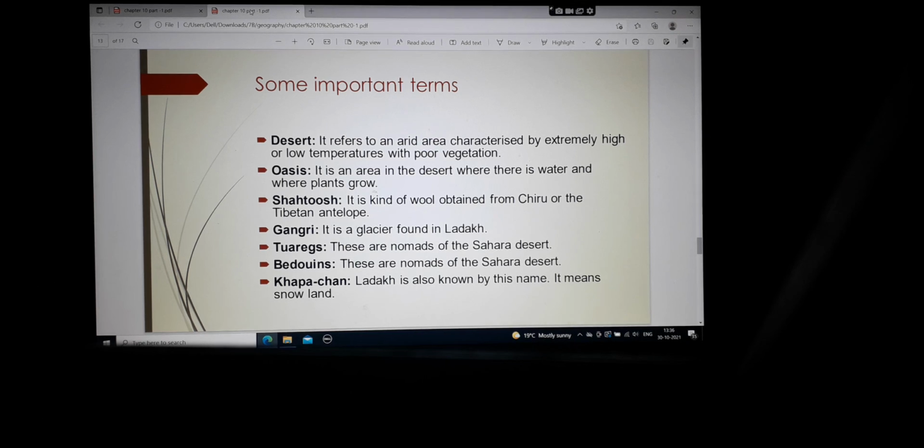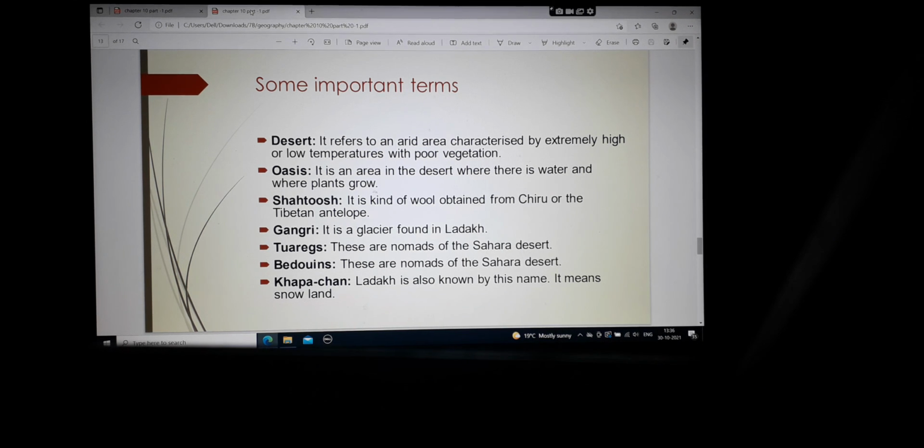Desert. It refers to an arid area characterized by extremely high or low temperatures with poor vegetation. So a desert is a place which has certain characteristics. It is an arid area, that means an open space. Secondly, there is very little plantation, and thirdly, there is a great variation in temperature. That is, either the temperature is very high or it is very low.